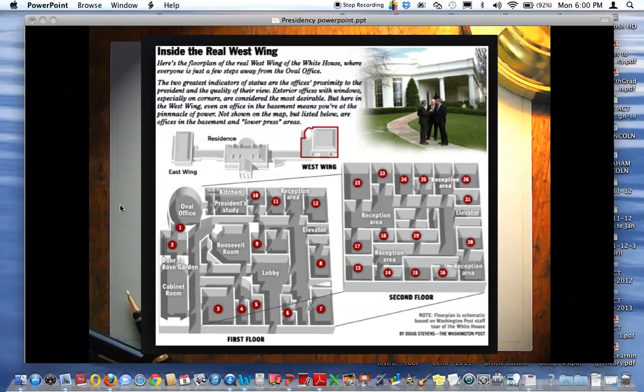This was a picture that I wanted to show you about the power of the West Wing, and I'm going to stop this tape. I'm going to post this on informal and formal powers of the presidency, and then I will talk about the organization of the presidential West Wing.